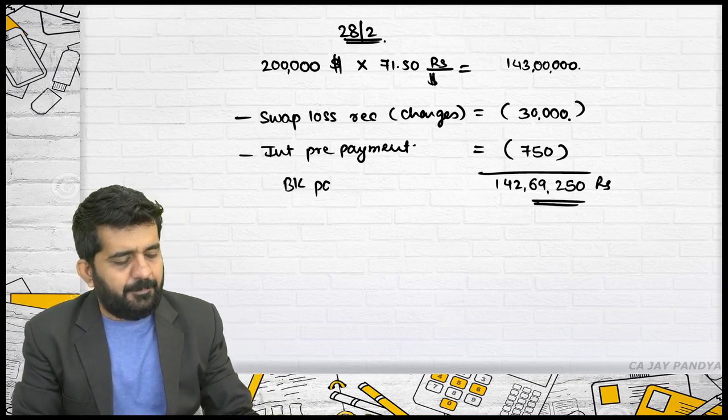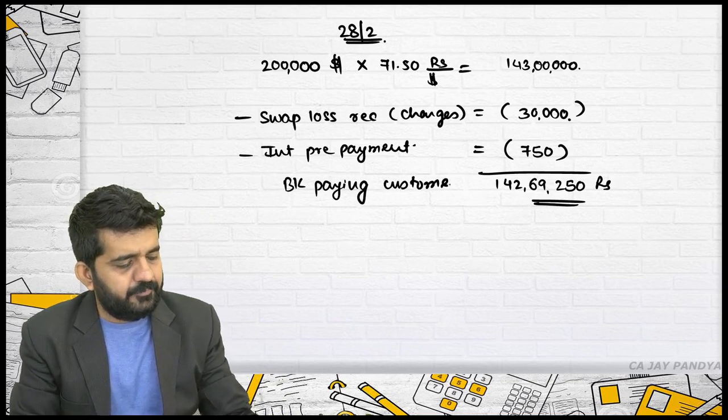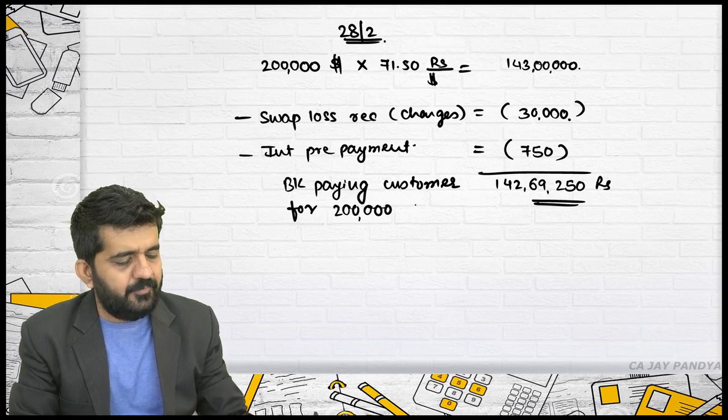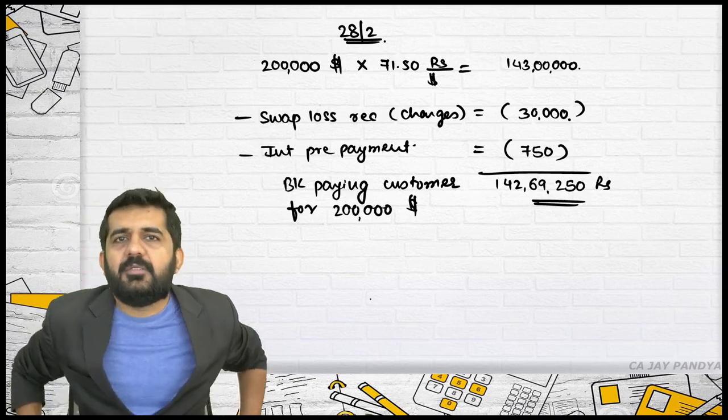The bank will be paying this to the customer for 2 lakh dollars. Alright.